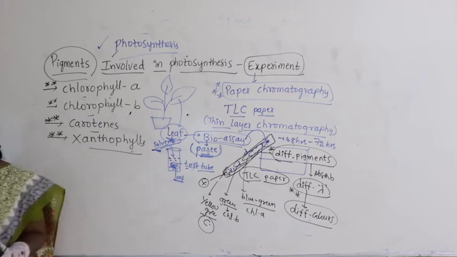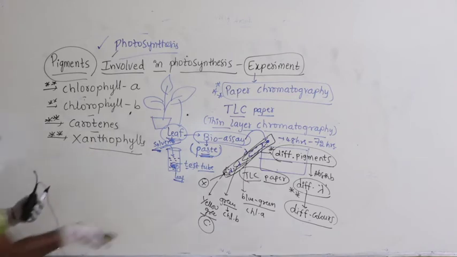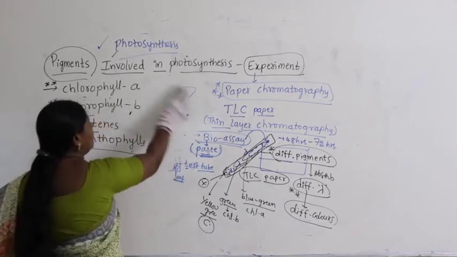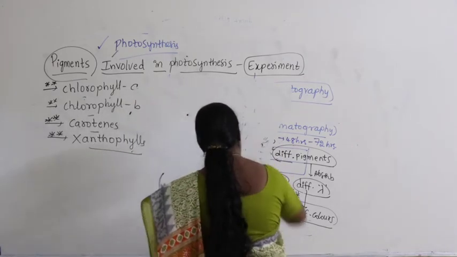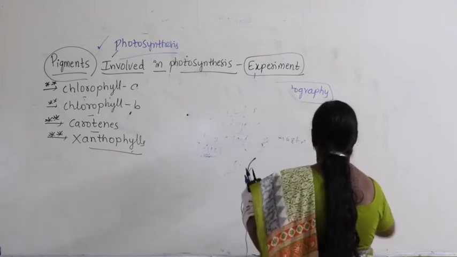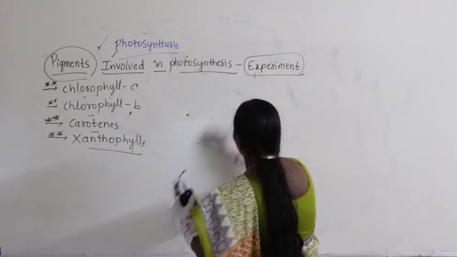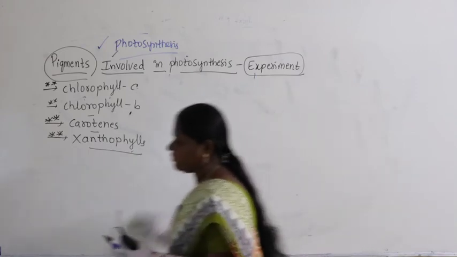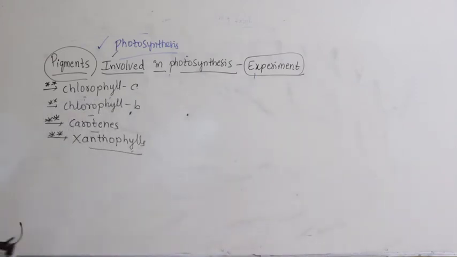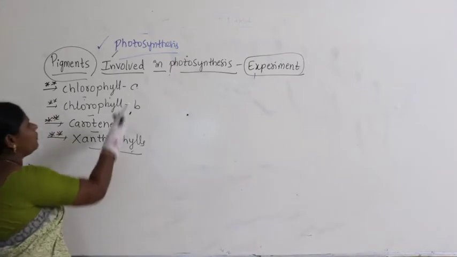So what are the different colors they express here? Let us see now. What is the color expression of chlorophyll A?